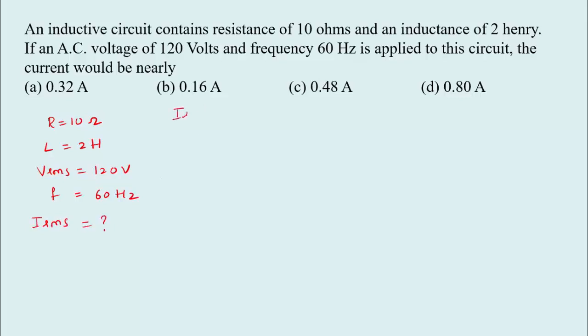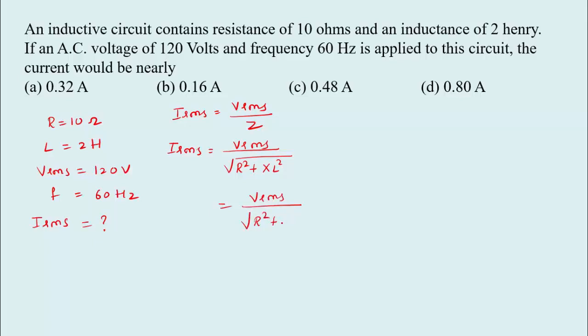So we have the equation IRMS equal to VRMS divided by Z, or IRMS equal to VRMS divided by impedance, means root of R square plus XL square, or we can write it as VRMS divided by root of R square plus XL equal to omega L, or we can write 2 pi FL, whole square. Now substitute all the values.